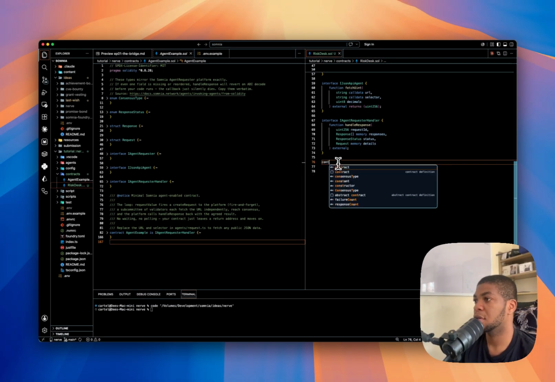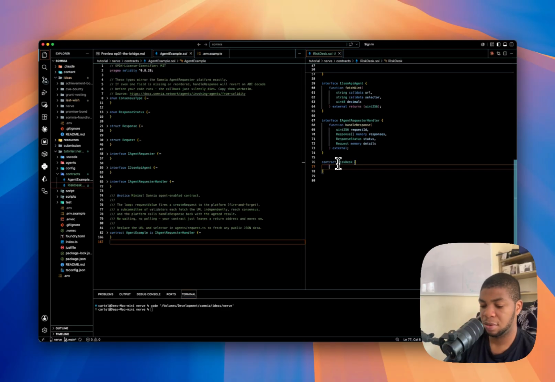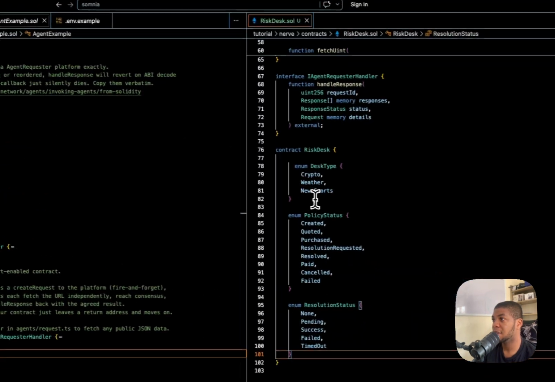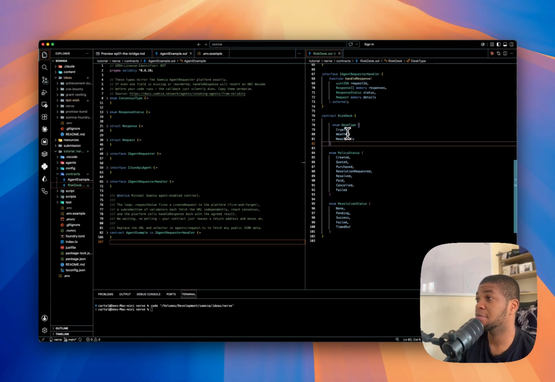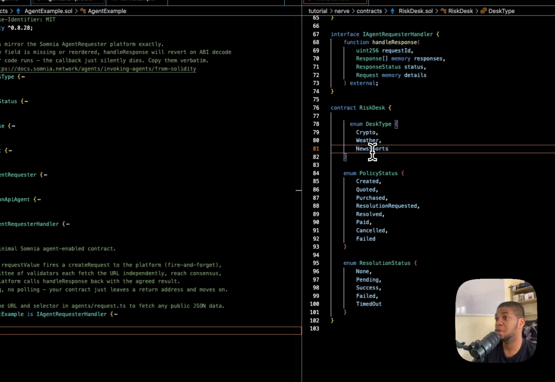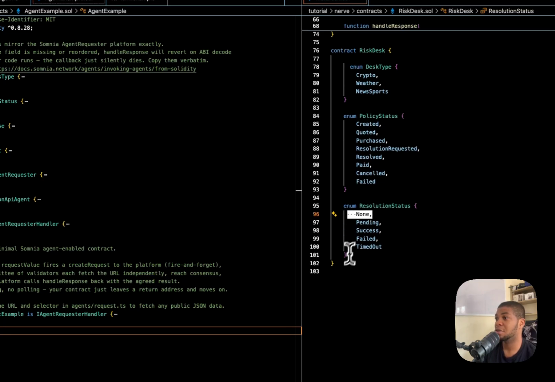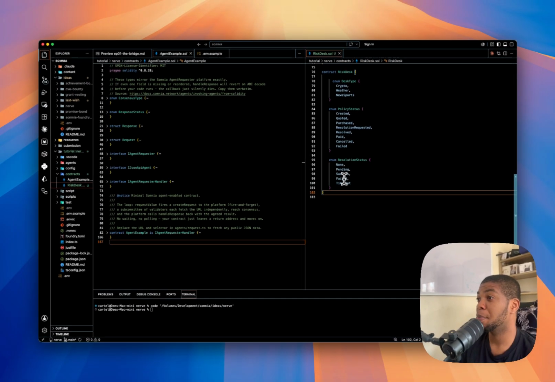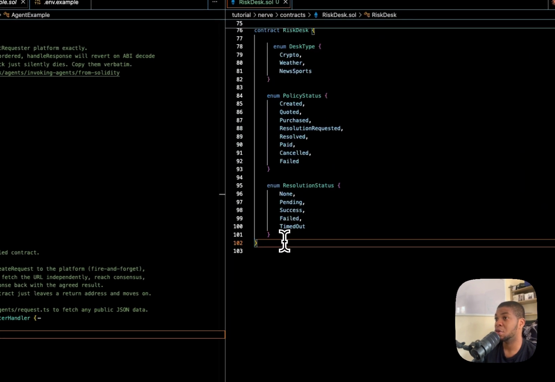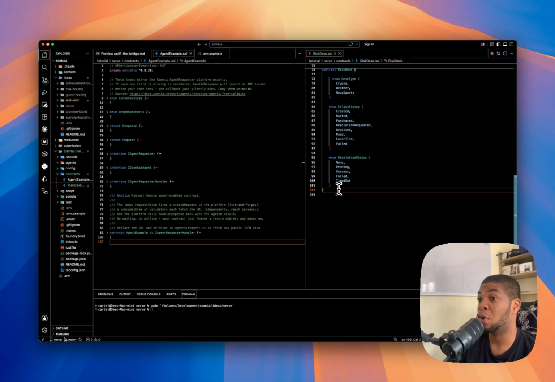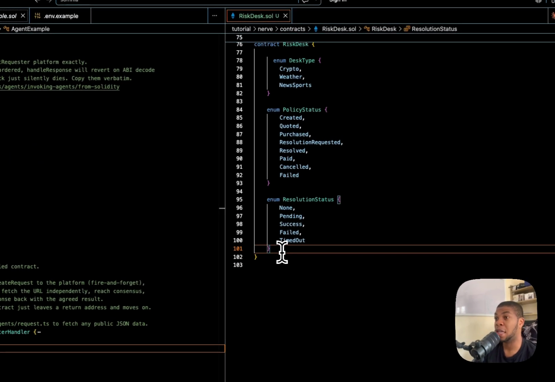Desk type is just what kind of fact this desk settles. It could be a crypto desk, a weather desk, or a news and sports desk. We're building the crypto desk today. Resolution status at the bottom mirrors the agent's own status code: non-pending, success, failed and timeout. It's just mirroring the standard response status. We're doing this because we want to store it on the receipt, so we keep our own record of how the call went. It's just a bookkeeping case.